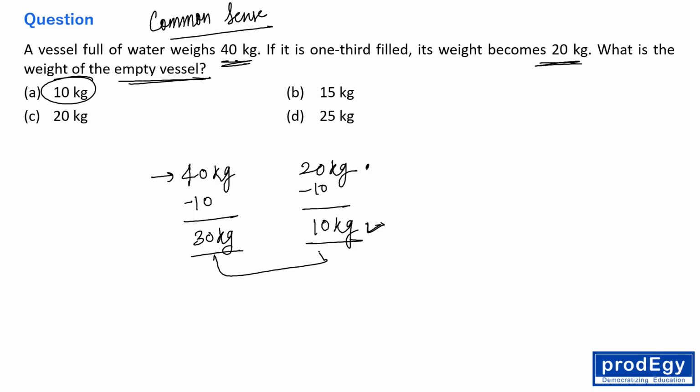So it is one third, right? So one third of 30 is what? 10. Fine. So if it is one third filled, then 10 kg is water and 10 kg is the weight of vessel. So total it becomes 20 kg. Fine. And when it is completely filled, then 30 kg is the capacity of the water and 10 kg is the weight of the vessel, right? So this becomes 40 kg, right? So the first option is the correct option because it is fulfilling the condition of the question, right?